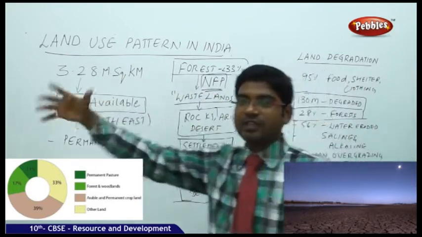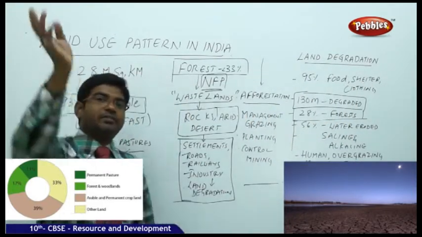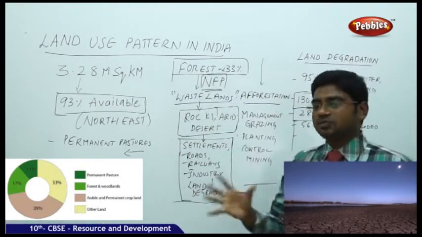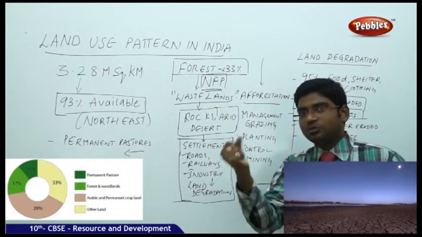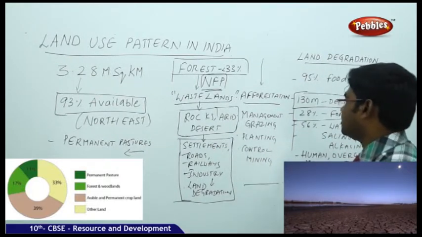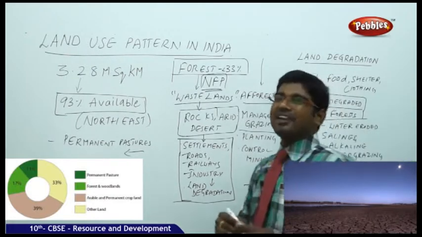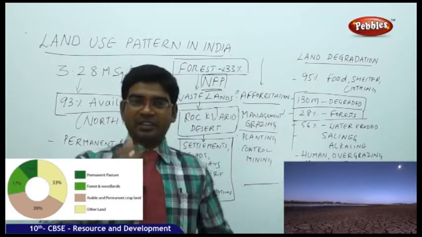We cut down the forest. Afforestation is to grow the forest. We have to grow the forest. That is the best method to control land degradation. Land degradation will not be there. Management grazing. What is management grazing? We have to do an MBA in grazing.